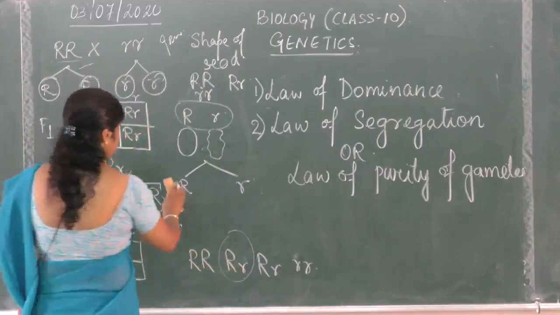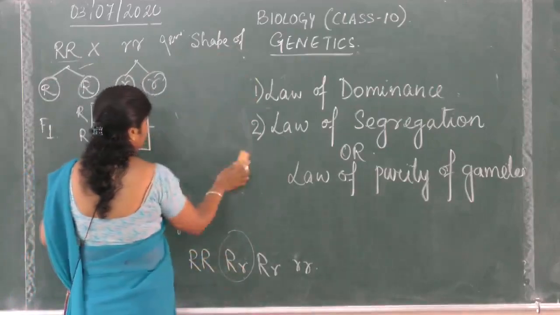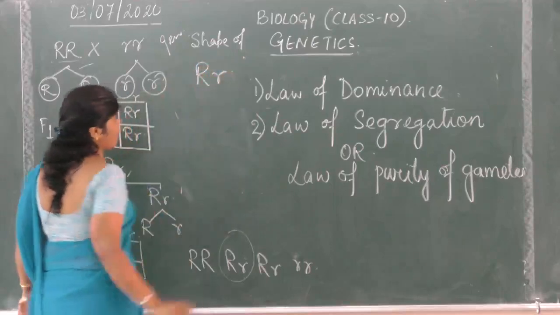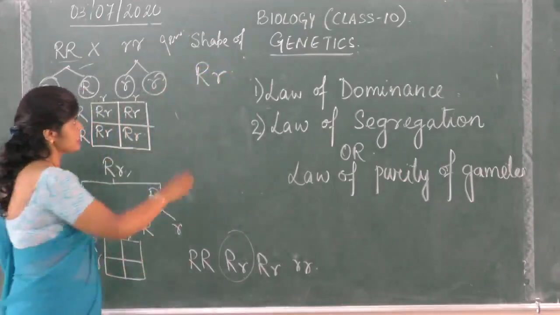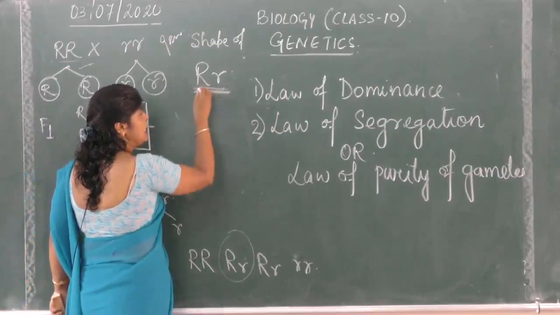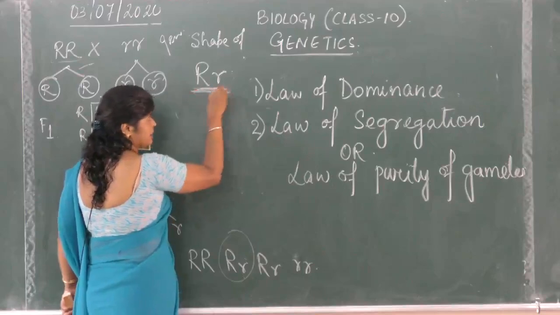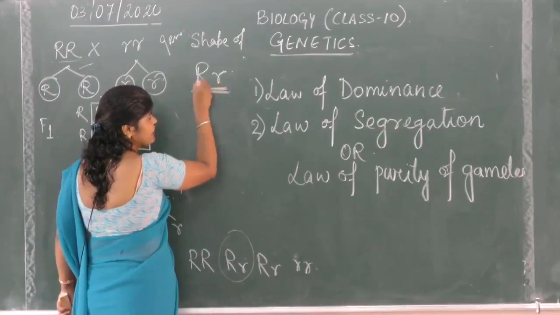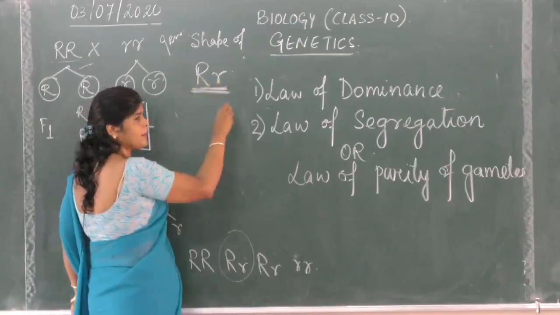Let me explain what he said. The members of an allelic pair remain together, they stay together in a pair, and they never contaminate or blend with each other.